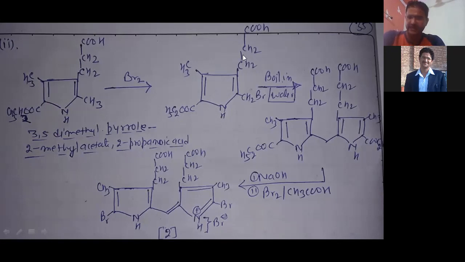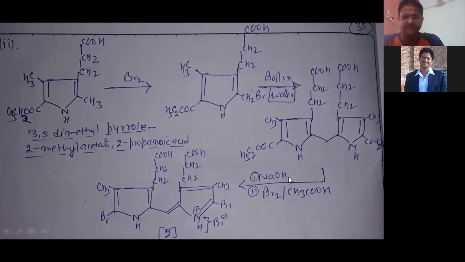Now two molecules of this intermediate react in the presence of boiled water, it means in the presence of vapor, and they convert into this type of intermediate. It's like a dimer. So CH2Br and CH2Br will react, and CH2Br2 is removed, and then they convert into this type of intermediate.